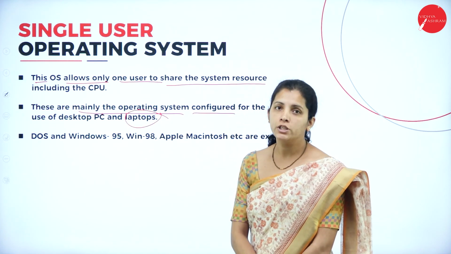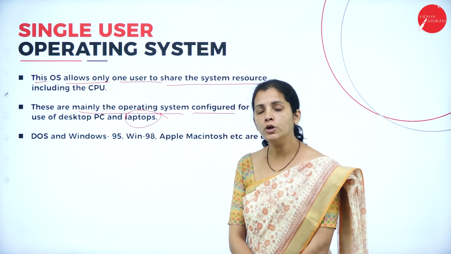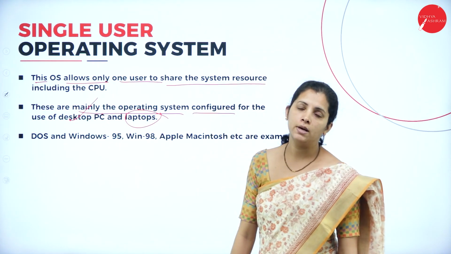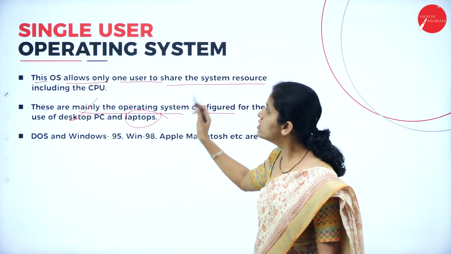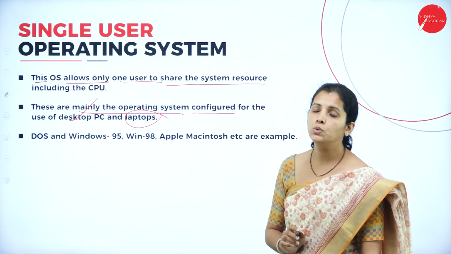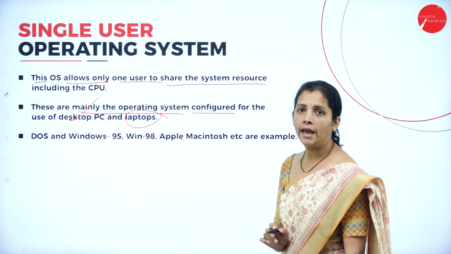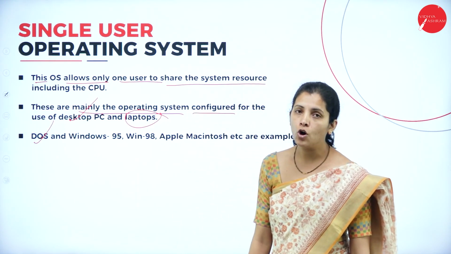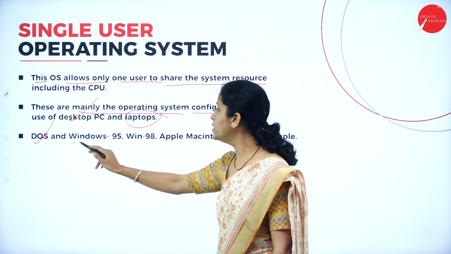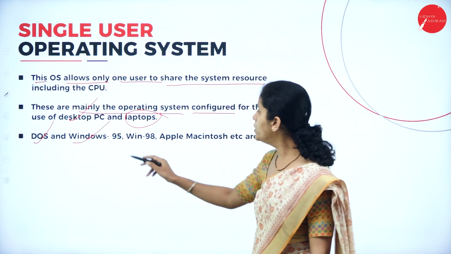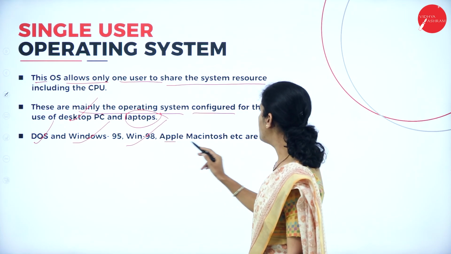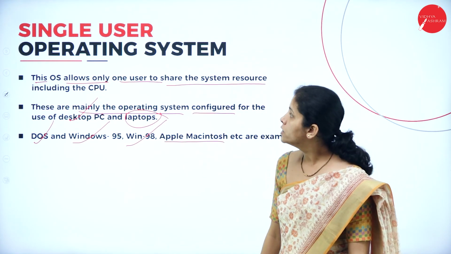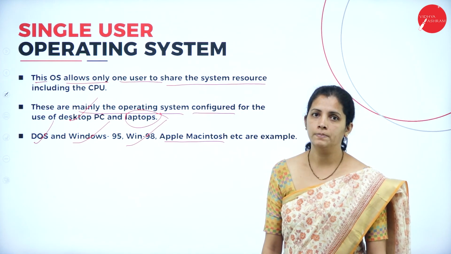That means the operating systems we install only on desktop PCs as well as laptops fall under single user operating systems. For example, I can consider DOS, that is a desktop operating system, and Windows 95, Windows 98, Apple Macintosh. These are examples of single user operating systems.